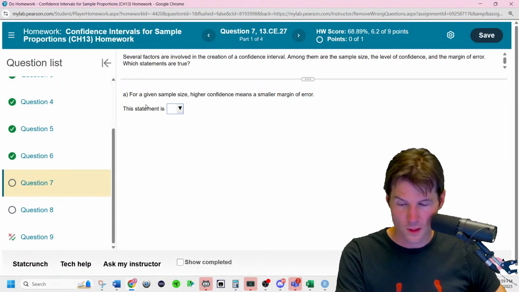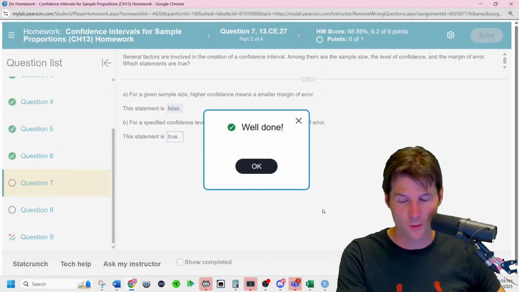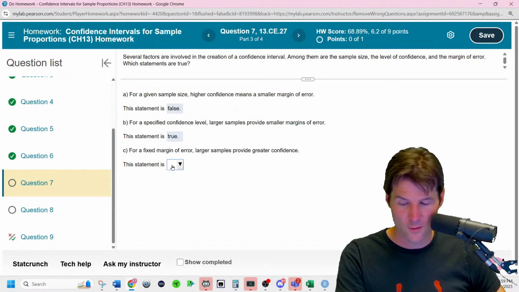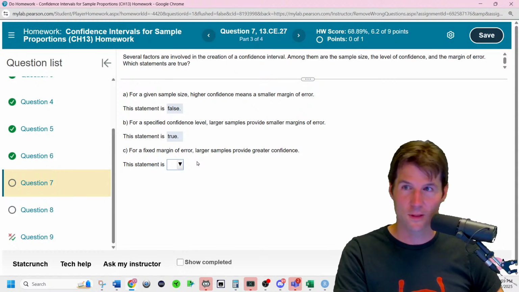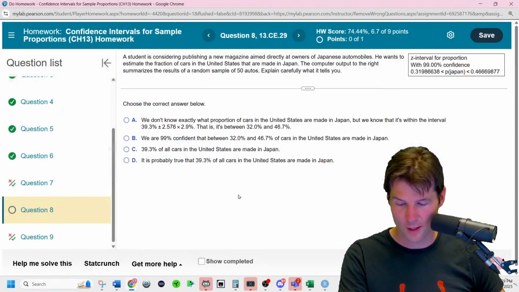Look at this. For a given sample size, higher confidence means smaller margin of error. That's reverse. Higher confidence means larger margin of error. For a specific confidence level, larger samples provide smaller margin of error. That is true, and that's what we were saying. It's in the reverse the way you said it, River. For a fixed margin of error, larger. This one's so confusing. We've gotten a 70% on this. We've done pretty well. I'm going to have to head off though, but you can just tell that's the interpretation right there. I am 95. We got a 75.